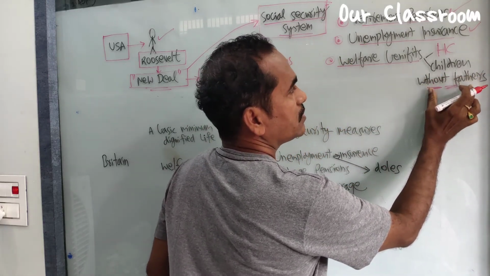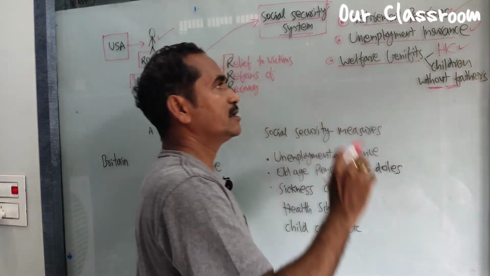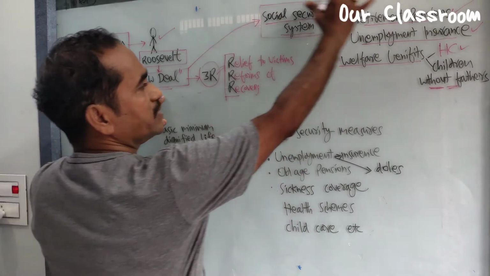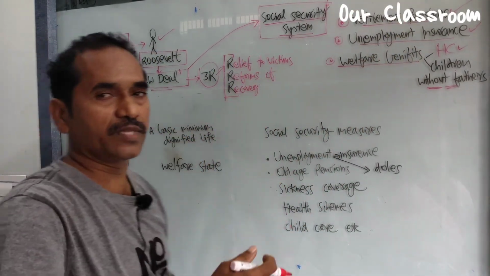So these are the measures taken by the USA to overcome this situation.